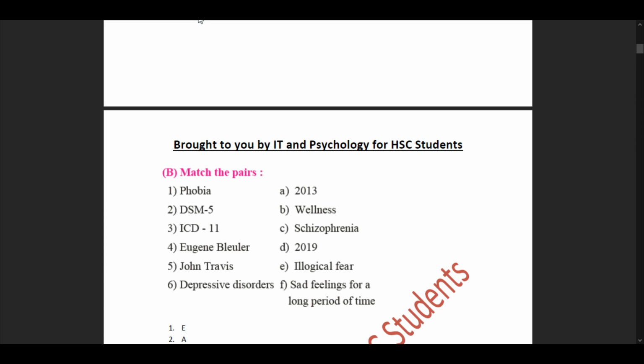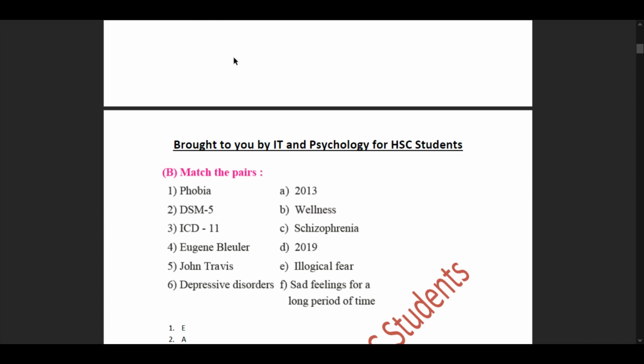Then we move forward to our 4th row in column 1, Eugene Bleuler. So this matches up with our row 3, column 2, schizophrenia, as he was the one who gave a formal term for that disorder. Then we move forward to our row 5 in column 1, that is John Travis. So this row matches up with B, or our row 2 of column 2, where it shows wellness.